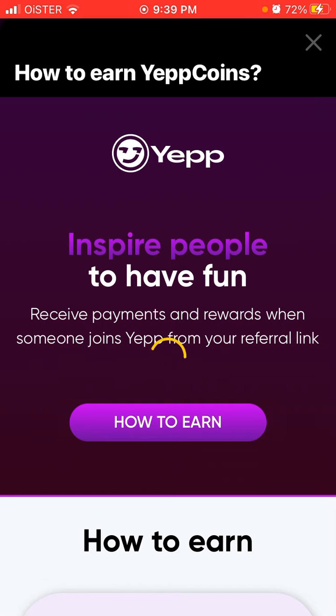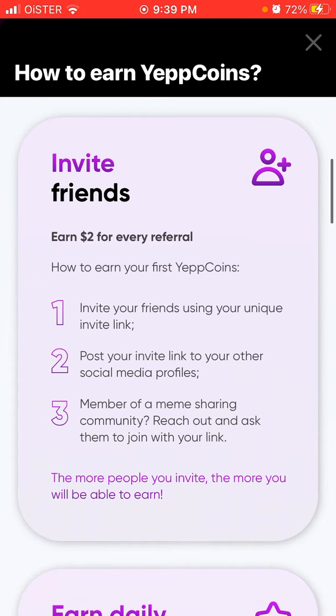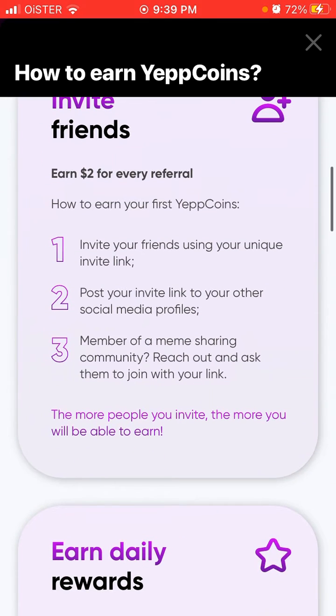So first, you can earn $2 for every referral. How to earn your first YEPP coins: invite your friends using your unique invite link, and post your invite link to your other social media profiles.